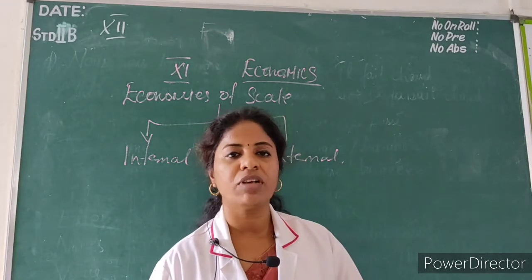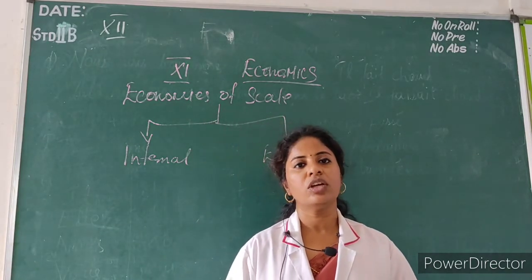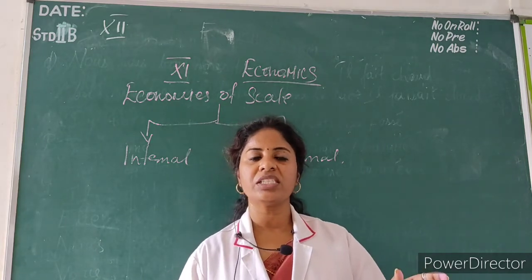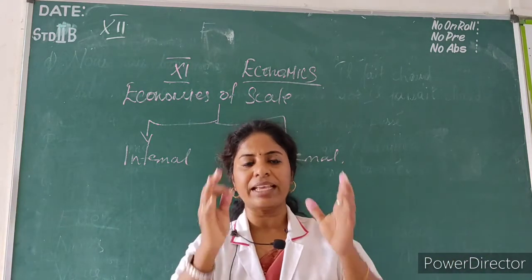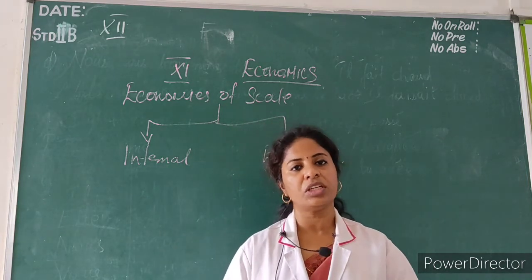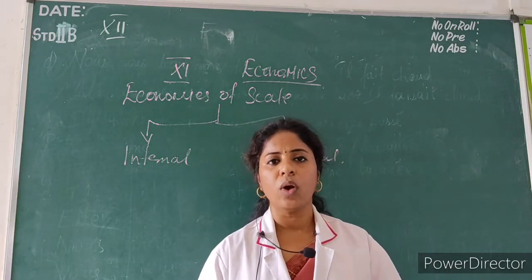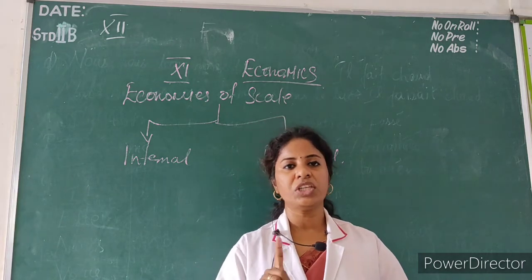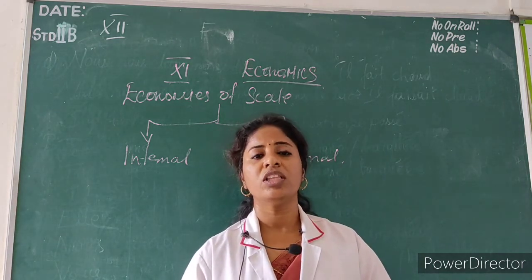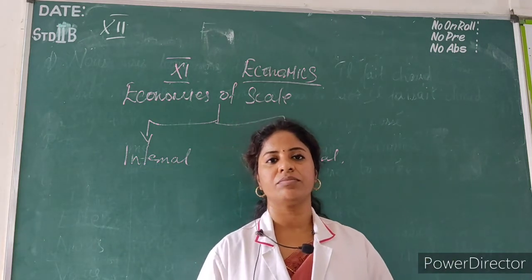Take an example of a garments company. In a garment company, one person will be specialized in stitching the collar. Take the example of a shirt. In a garments company, they are stitching a shirt. One shirt will not be stitched by a single person. So the work has been separated.